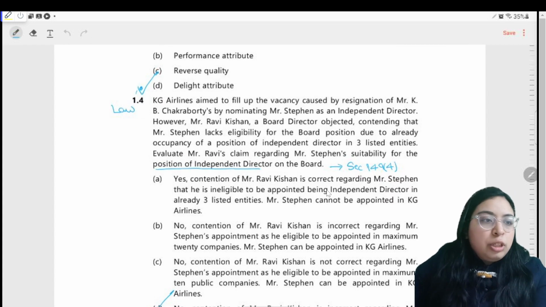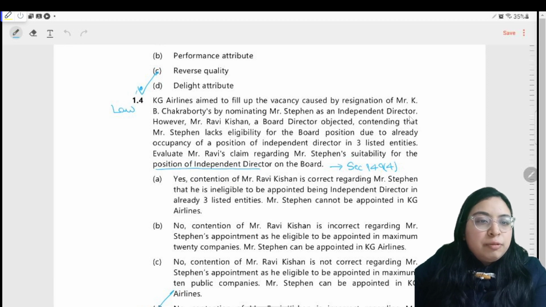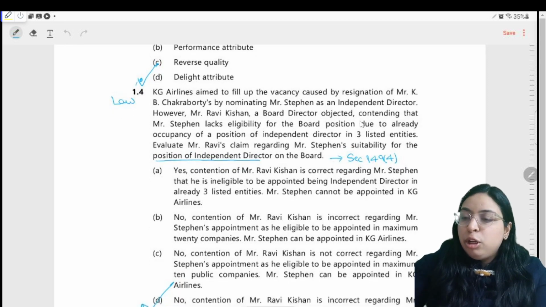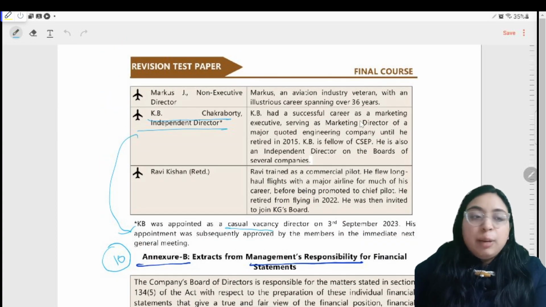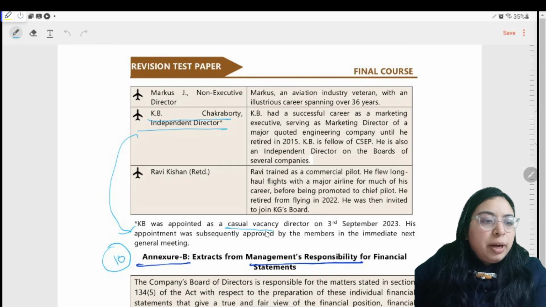So let's move on to the MCQ number 4. KG Airlines aim to fill up the casual vacancy caused by the resignation of Mr. KB Chakrabarty by nominating Mr. Stephen as an independent director. Quickly move on to the annexure A. Who was KB Chakrabarty? KB Chakrabarty was an independent director, asterisk mark, was appointed as a casual vacancy director.